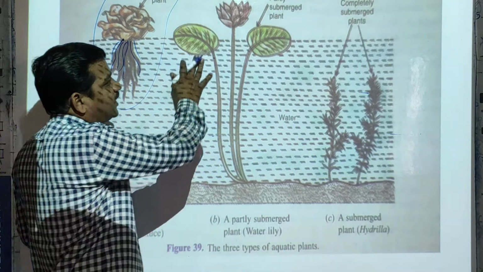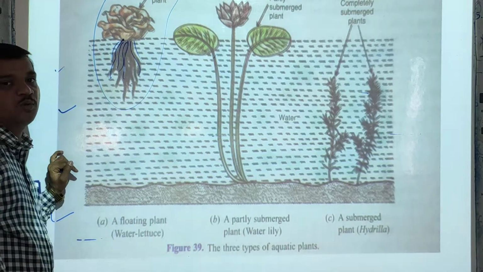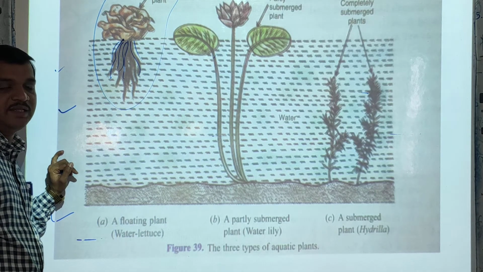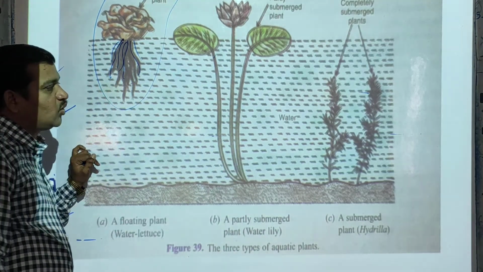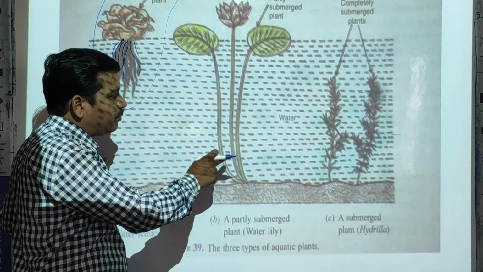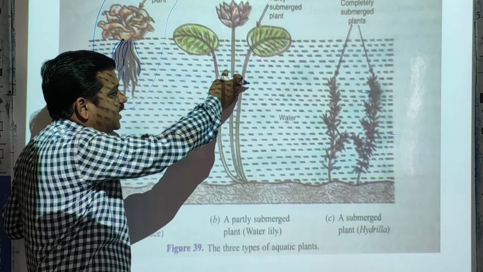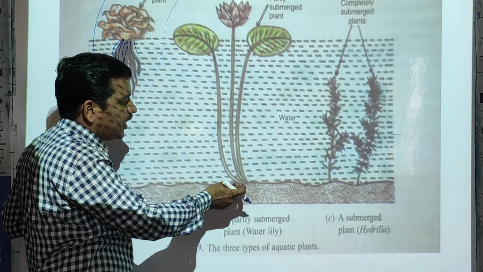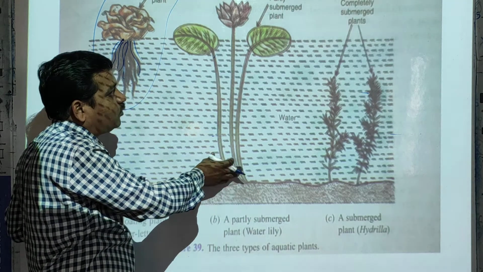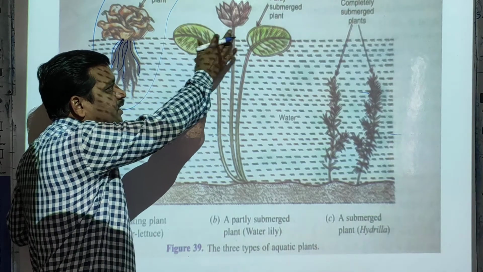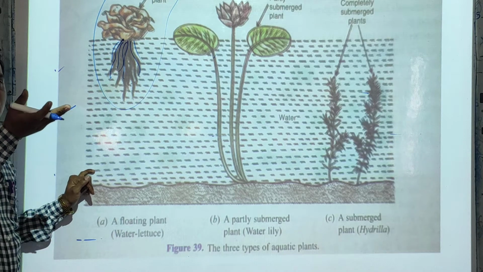Some plants are partly submerged, meaning some parts are under the water and some parts above the water. We call them partly submerged plants. The water lily is an example. In these plants, the stems are under the water and the roots are in the soil below the water, and the leaves and flowers are above the water surface, which float easily.